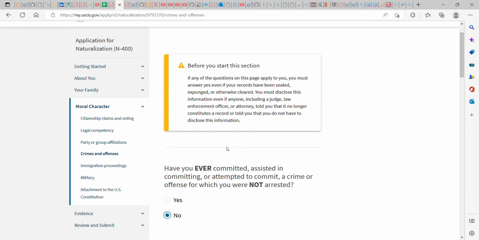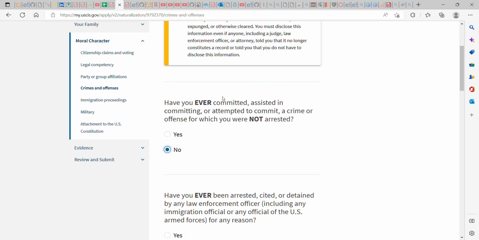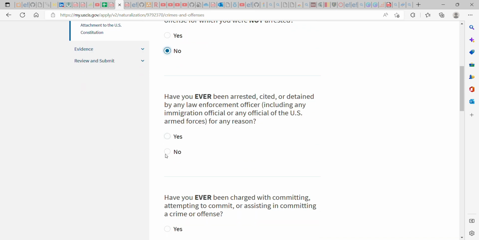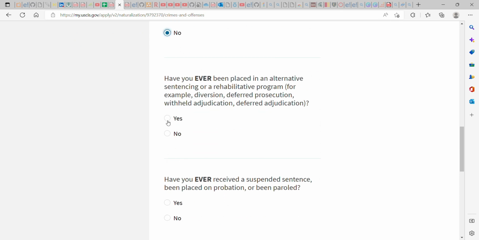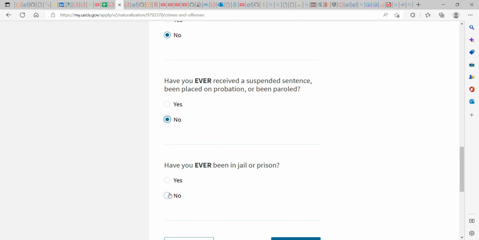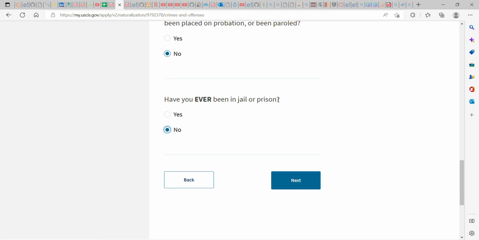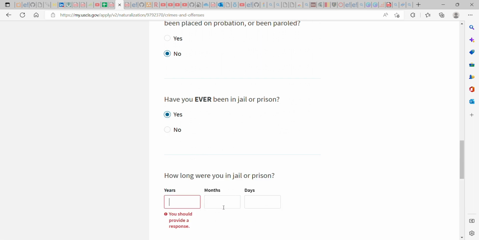This is very important. If you have had a case and they tell you the case is closed, no need to report it, please report. That's what they're saying. Have you been arrested? Even though the law has told you no, please, you still need to report and say yes to it and explain what happened. Okay? But if not, just continue to hit no. Myself, I'm hitting no. If you have been in jail or prison, click yes and then state the month and everything that is needed.